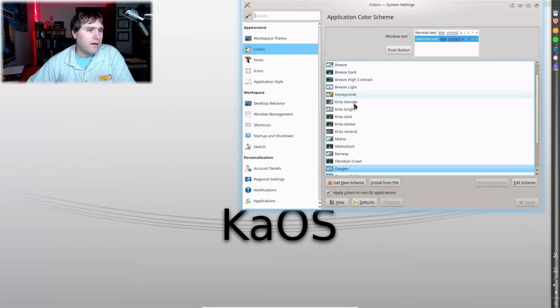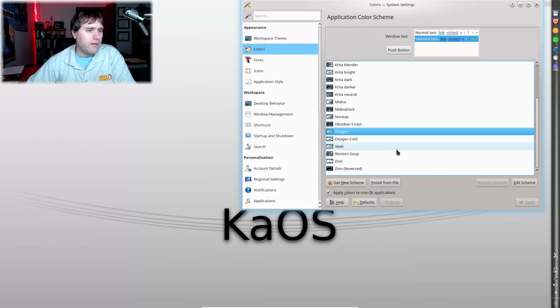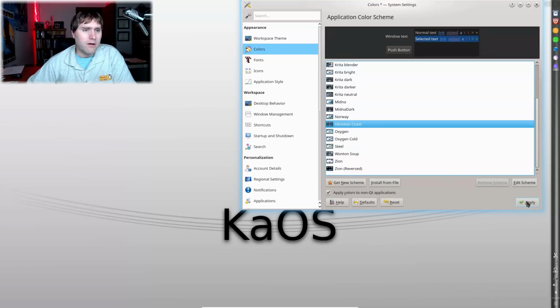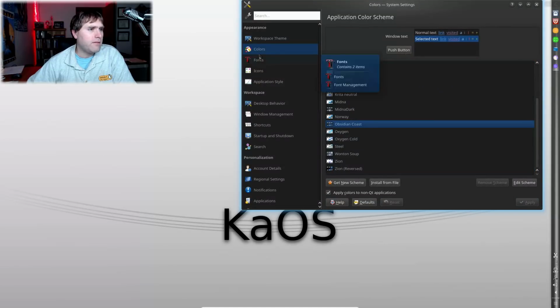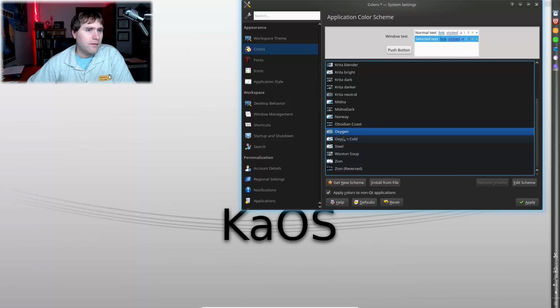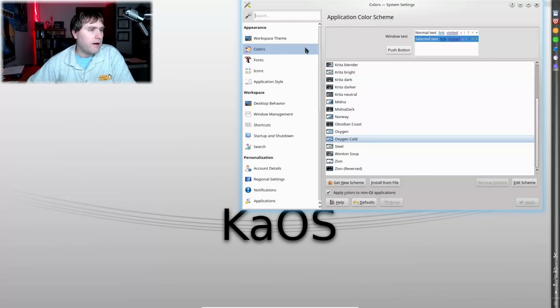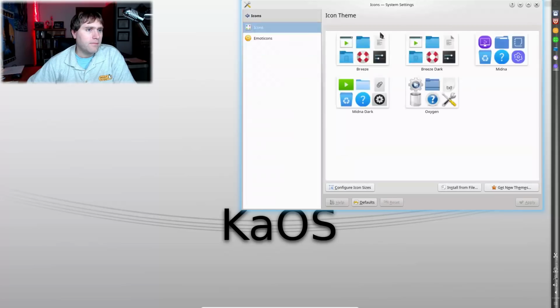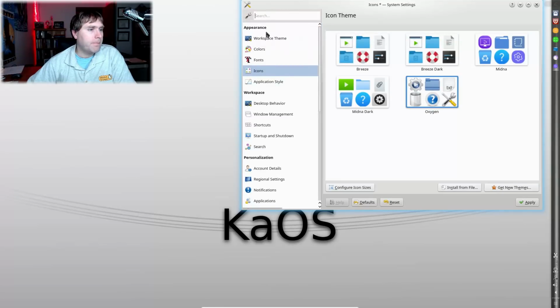All right. Colors. There is the oxygen color. We're going to go ahead and go with a darker theme, though. Actually, a darker theme with the dark mouse is not always the best. Let's go with oxygen cold. Icon sets. Okay, yep, we're already on that.